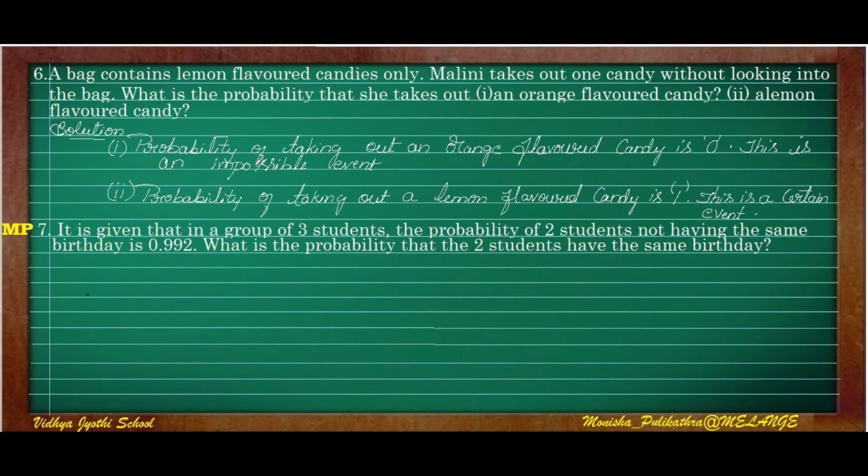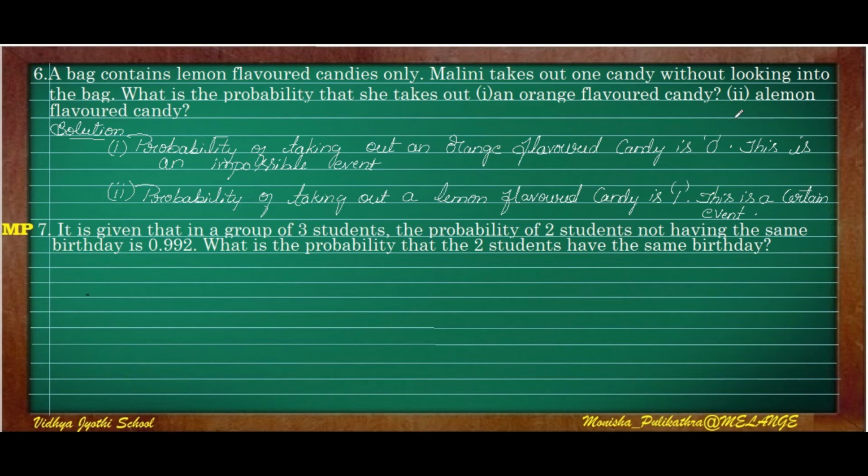Moving on to the sixth question of this session. A bag contains lemon flavored candies only. Malini takes out one candy without looking into the bag. What is the probability that she takes out, first, an orange flavored candy? From the question we know that in the bag there are only lemon flavored candies, so the probability of taking out an orange flavored candy is 0, and this is an impossible event. If something is not possible, then we have to write that it is an impossible event.